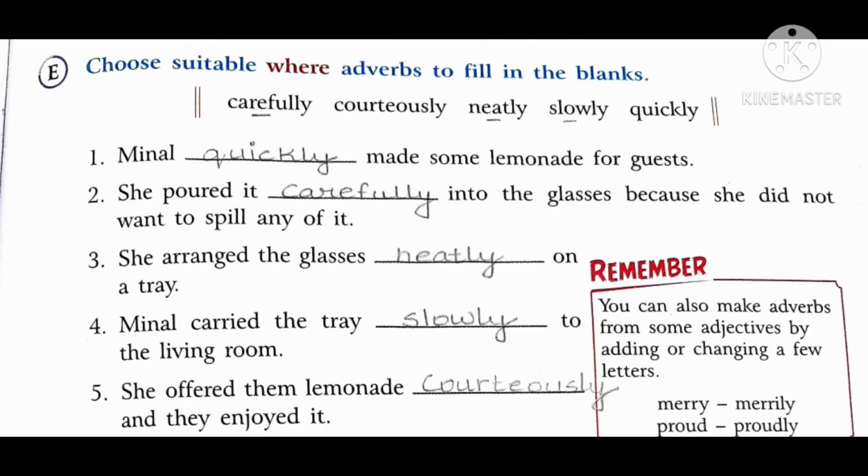E. Choose suitable where adverbs to fill in the blanks. So you can see all the adverbs have been written there. What you have to do? You have to pick out the correct one and write it down in the correct blanks. Like Meenal dash made some lavender for guest. So the answer will be quickly. Meenal quickly made some lavender for guest.